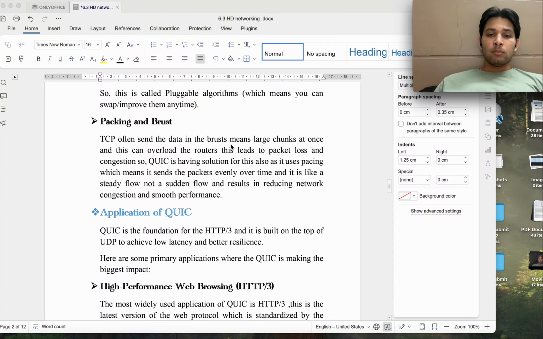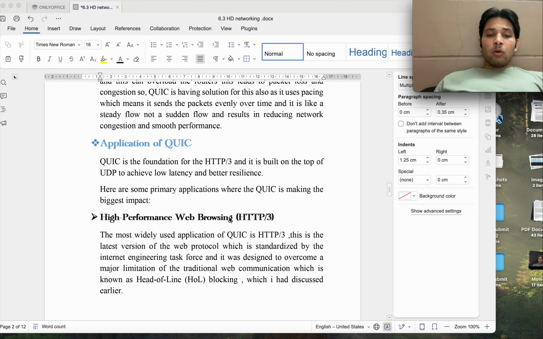Now pacing and bursts. TCP, as we know, sends packets in bursts, and QUIC has a solution for this also. It uses pacing, which means it sends packets evenly over time, like a steady flow, not a sudden flow.